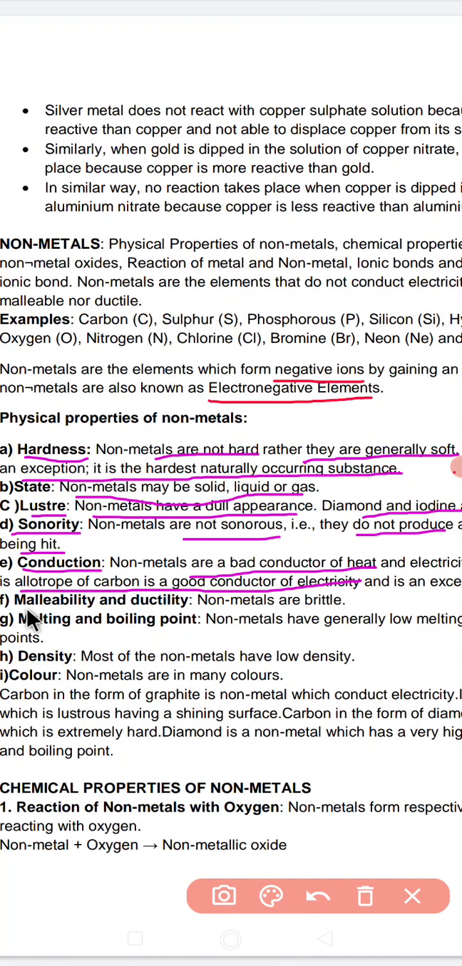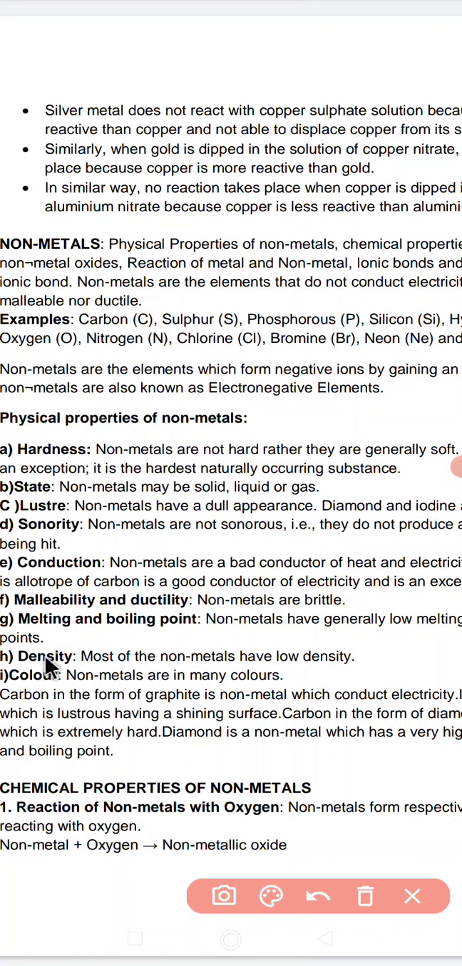After that, malleability and ductility. Non-metals are non-malleable and non-ductile, that is, they cannot be changed into fine sheets or into fine threads, and hence they are brittle. After that, melting and boiling point. Non-metals generally have very low melting and boiling points. Most of the non-metals have very low density.